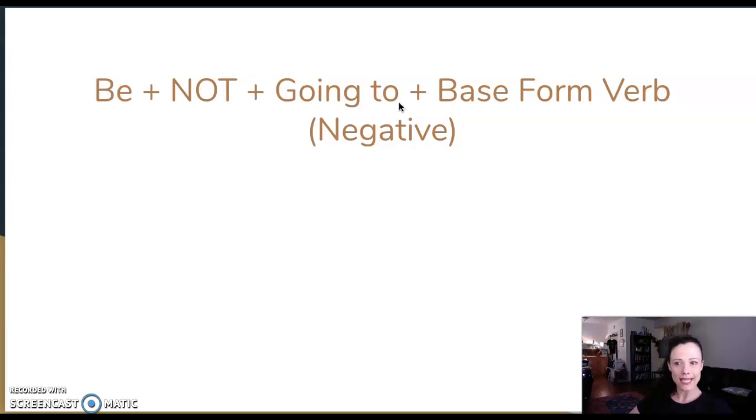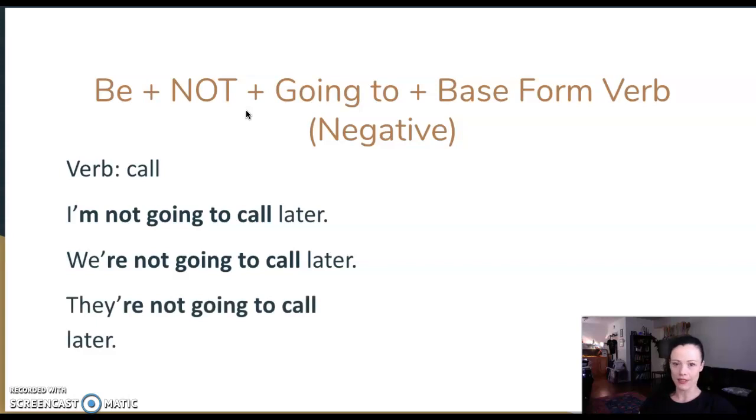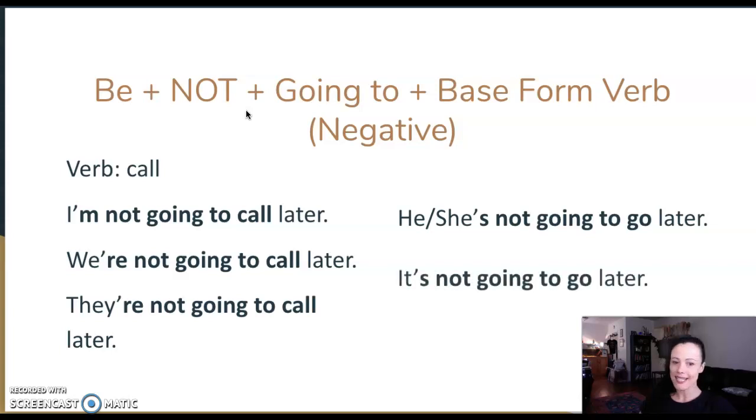Let's practice a little bit with negatives. Remember, anytime you have a be verb, you use not. So there's no do, don't, didn't, no. Because in this form we always have a be verb, we always use not. It's very easy and clear. We say, I'm not going to call later. We're not going to call later. They're not going to call later. He's not going to call later. It's not going to go later. Well, we have a couple different choices.